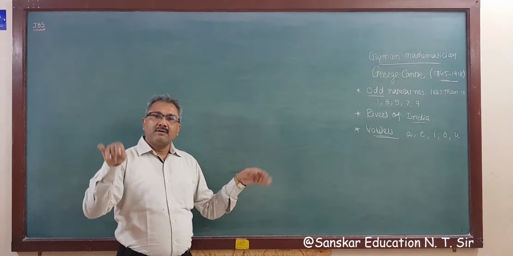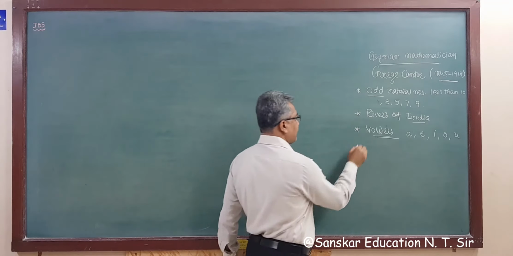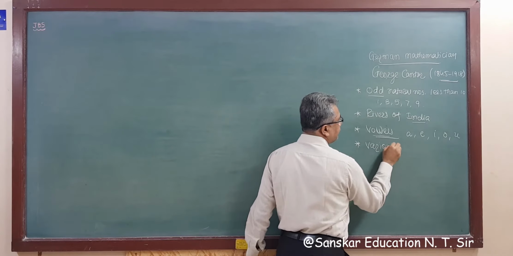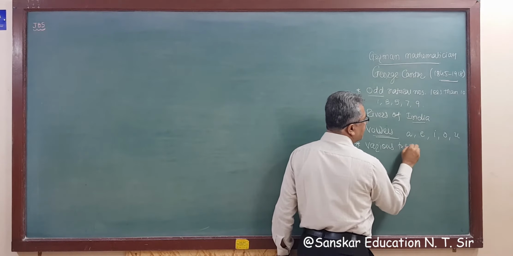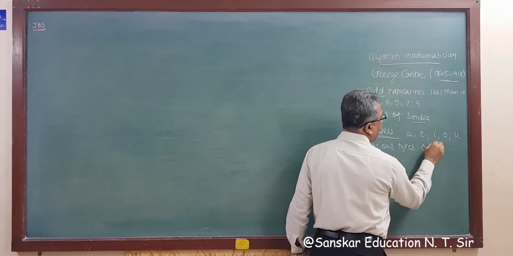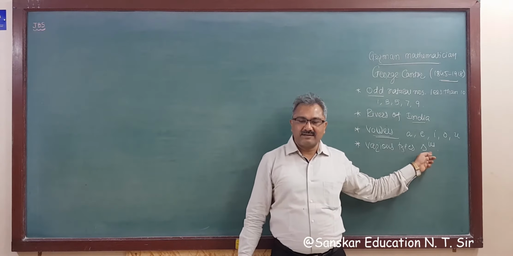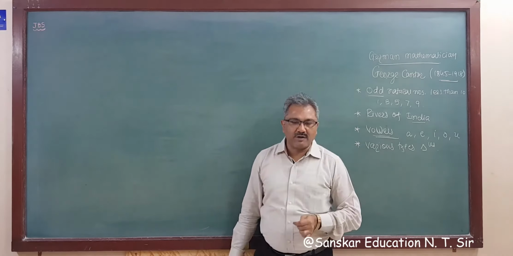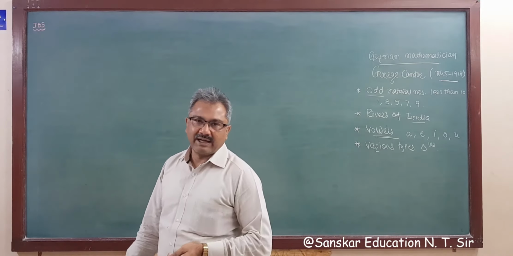We said various triangles, various types of triangles. I am writing these triangles. This is the symbol for triangle. So various types of triangles, right?